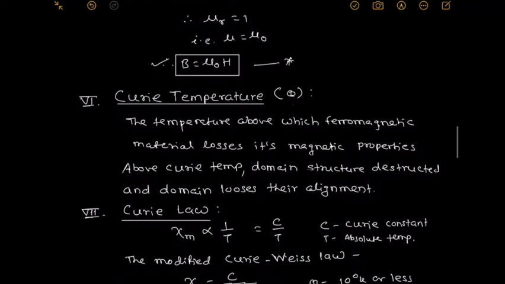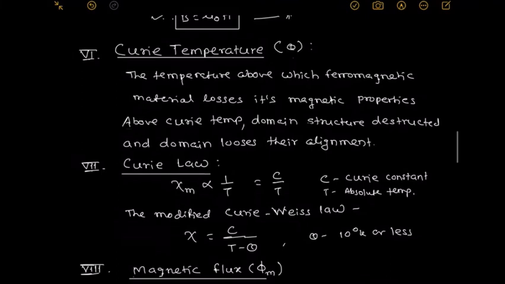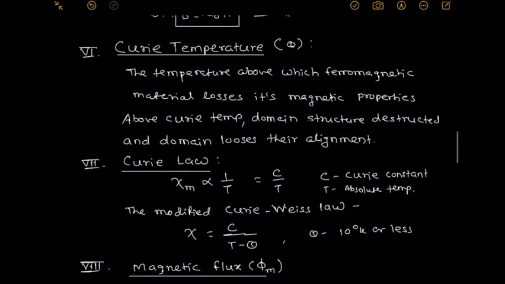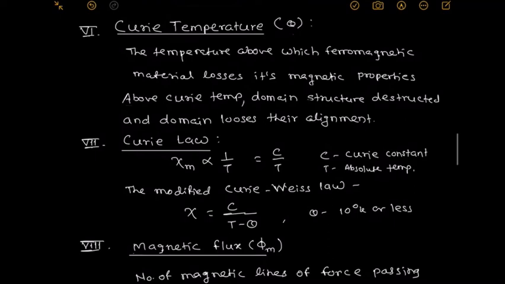Now, what is that domain theory? That we discuss in the next point. What is ferromagnetic domain theory? Another term is Curie law. According to Curie law, susceptibility of the magnetic material is directly proportional to 1 by T. Constant of proportionality is C, known as Curie constant, and T is the absolute temperature. Only some materials satisfy the Curie law.